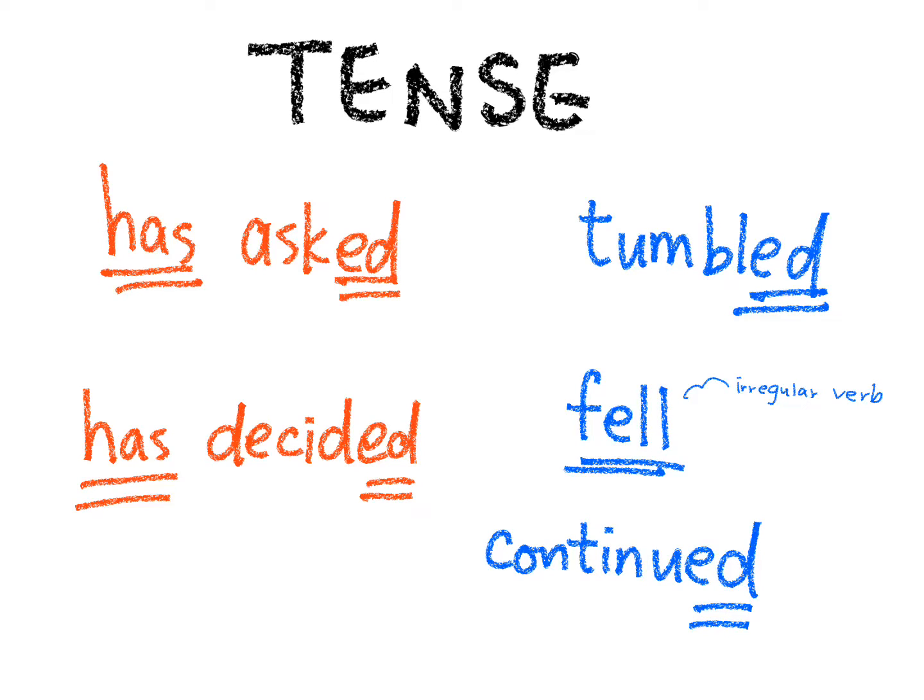What does it mean? So when we see ed words like tumbled, continued, or irregular verb like fill, can you identify the tense of these words? Yes, they're in past tense, which means the actions were done in the past. It's finished. You know it, right? Then what about has asked, has decided? What tense is it? Can you identify it? Have you learned it before? The words has asked, has decided, they're actually in present perfect tense.